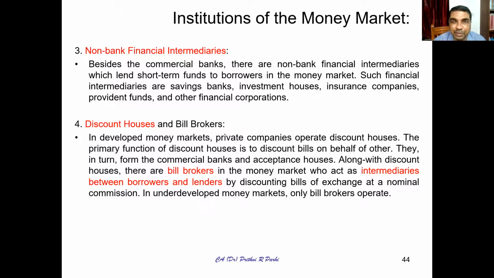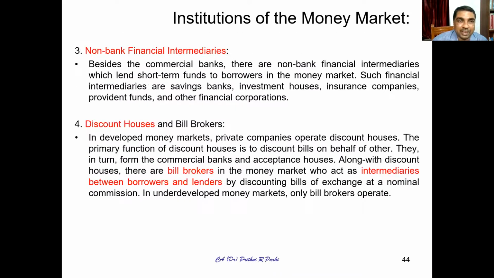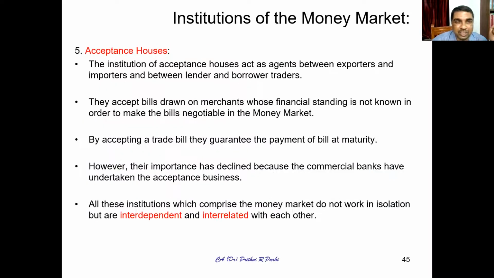People are in need of certain money. People want to invest money for certain purposes. So all these things are done through these brokers, or discount houses, or the bill brokers. Acceptance houses are one more institution in the money market. They act as agents between exporters and importers, and also between lenders and borrowers. They also act as intermediaries. So these are the various kinds of participants I told you: central bank, commercial banks, NBFCs, discount houses, acceptance houses.